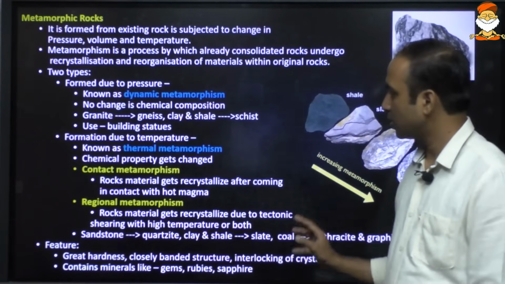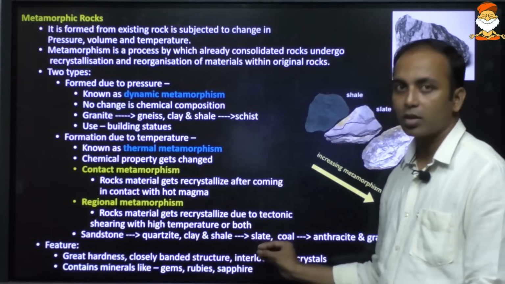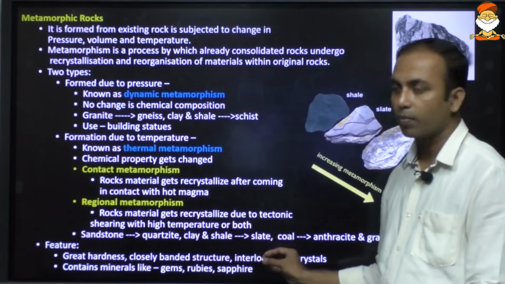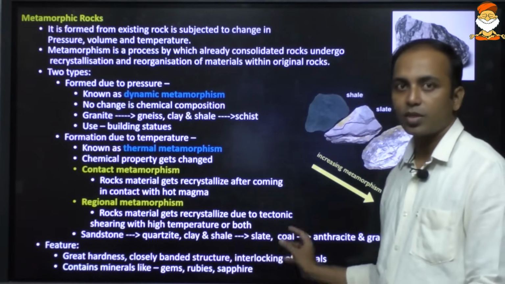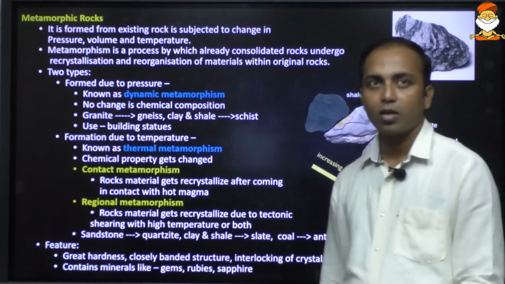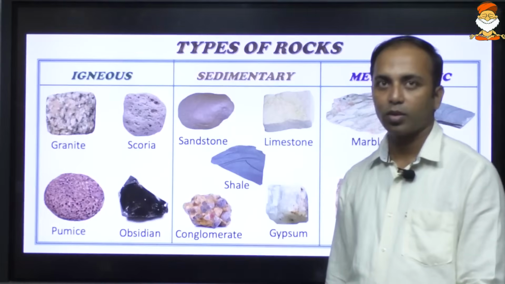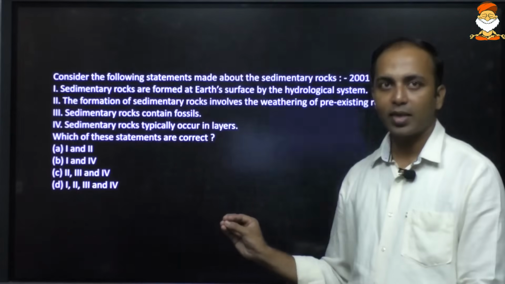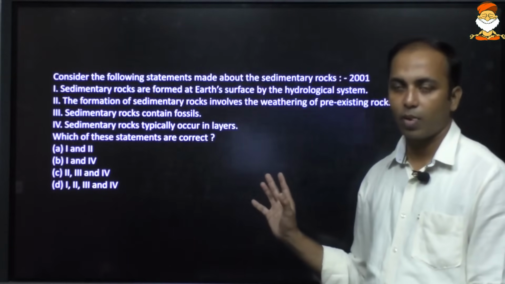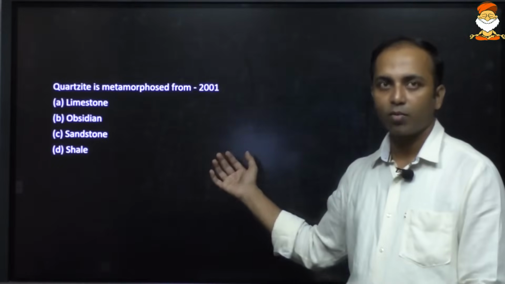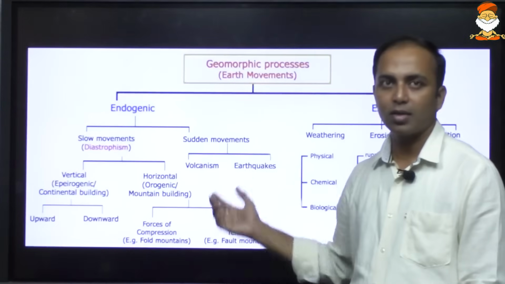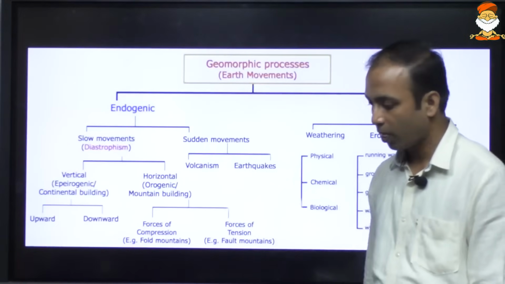These are of great economic importance, because important minerals like gems, ruby, sapphire, are formed in the metamorphic rock only. So just a few characteristics and some examples should be sufficient. You may solve these questions, because these are quite simple and well-to-do questions.